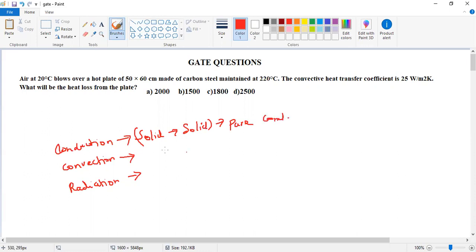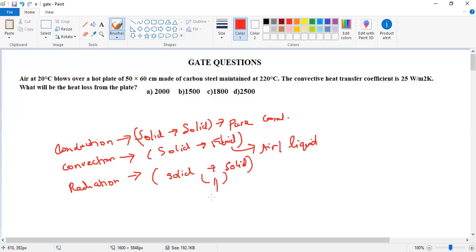Convection represents the transfer of heat energy from a solid medium to a fluid medium. The fluid medium is nothing but air or liquid. So that is convection. Radiation also transfers energy, but it has no transmitting medium. Energy transfer occurs without any transmitting medium. That is an electromagnetic wave phenomenon.